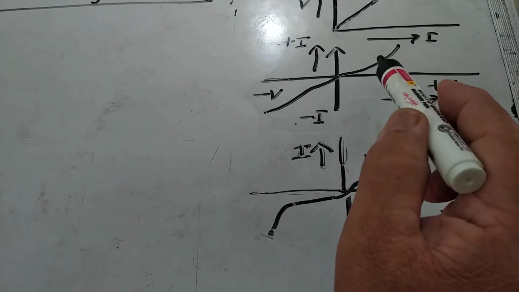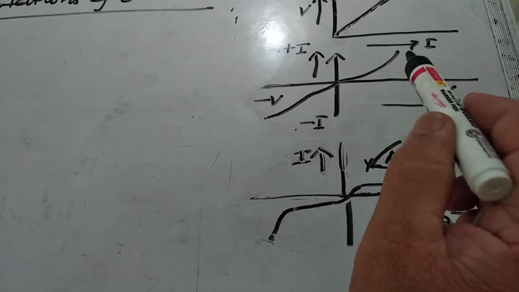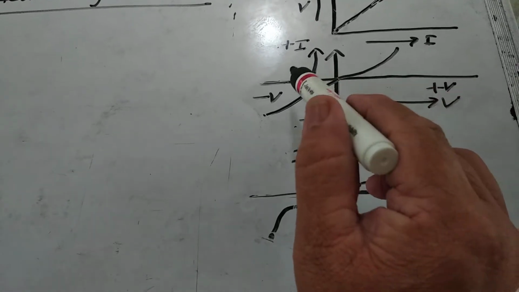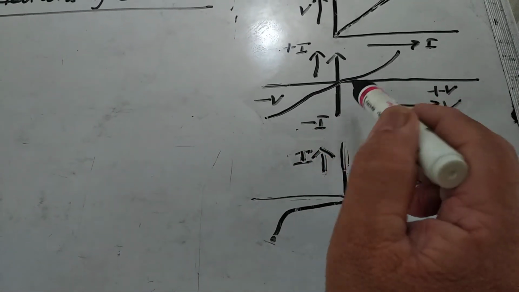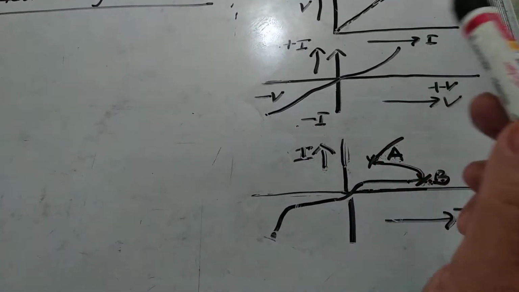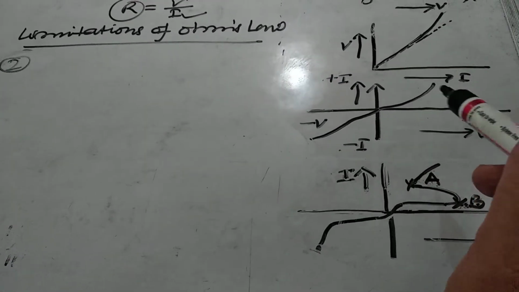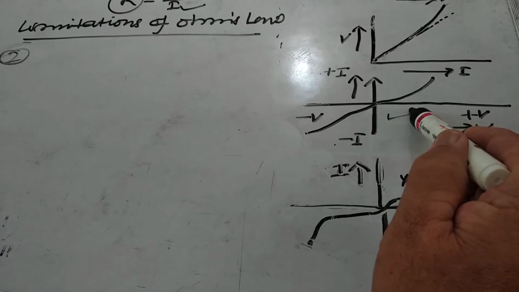For example, if I is the current at a certain voltage, reversing the direction of V, keeping its magnitude fixed, does not produce a current of the same magnitude as I in the opposite direction. So this happens in the case of a diode.